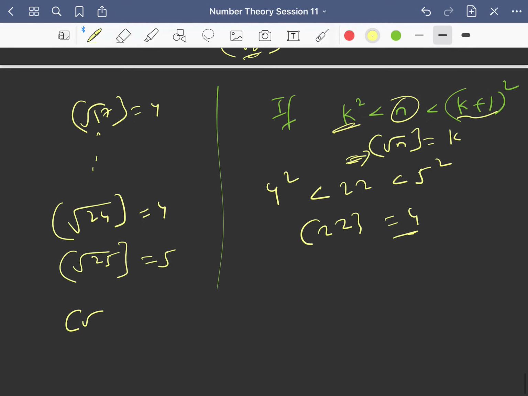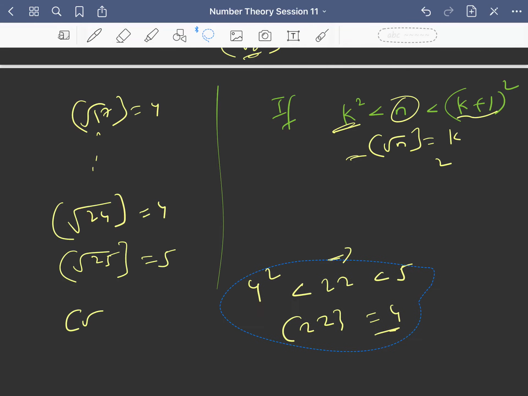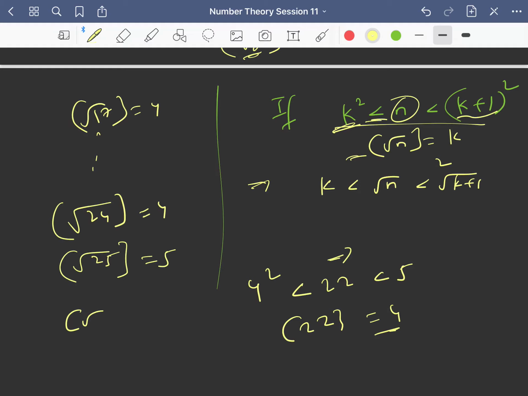So why is the greatest integer of root n equal to k? Because you can write k square is less than or equal to n less than (k plus 1) whole square, which means k is less than or equal to root n less than k plus 1. And here we can take the equal to sign.